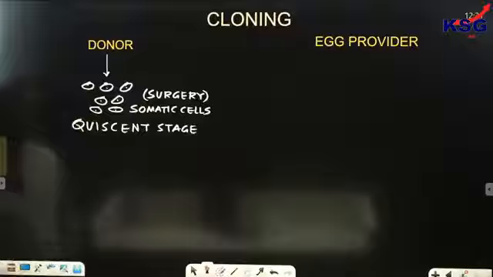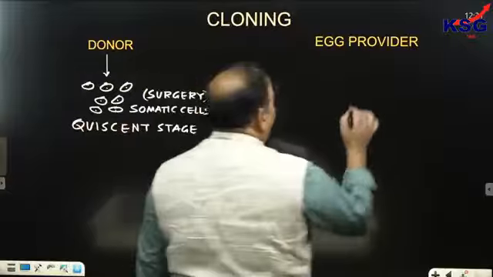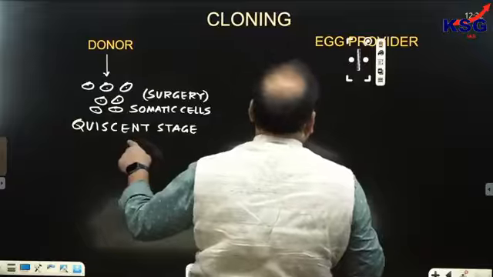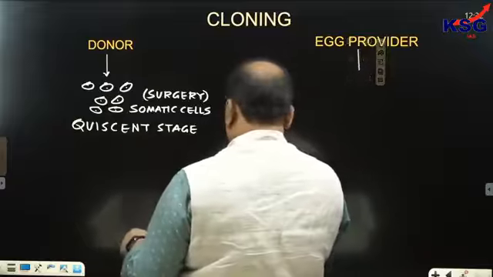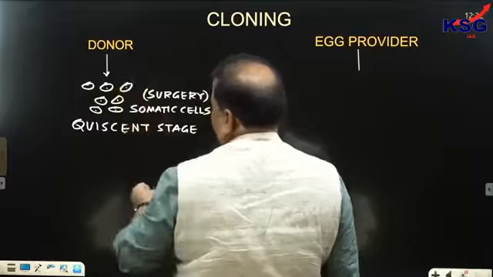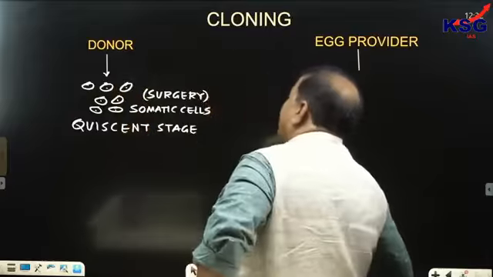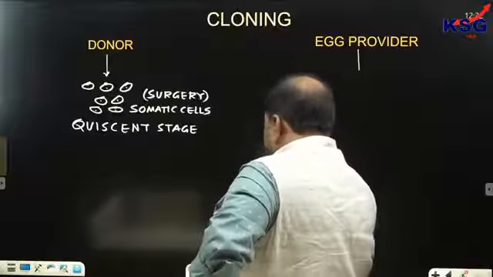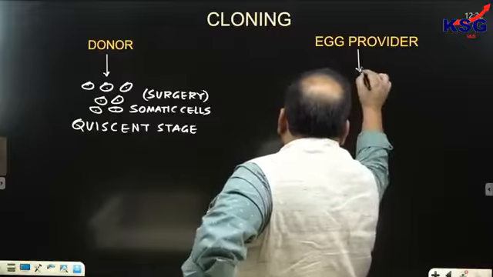Quiescent stage. Clear? When the somatic cell is extracted from the body, then cell division stops. So we are maintaining that same stage. Clear?